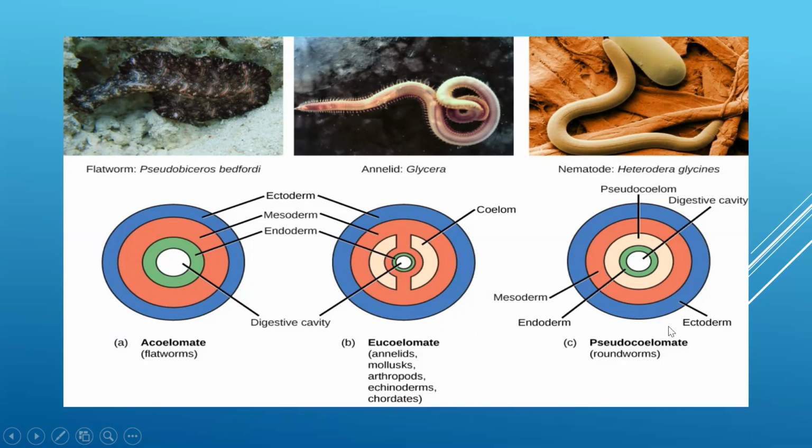This is pseudocoelomate. Pseudo means false. False coelom. That means there is a body cavity, there is a coelom, but that coelom is not lined by mesoderm on both sides. See this blue color again depicting the ectoderm, then this orangish color depicting the mesoderm, then the body cavity, and then the endoderm. This coelom is not lined by mesoderm on both sides. Mesoderm is only present on one side. So this is pseudocoelomate, found in roundworms. True coelom or coelomate is found from annelids to chordates in all the phyla.